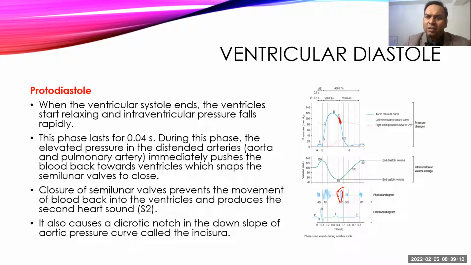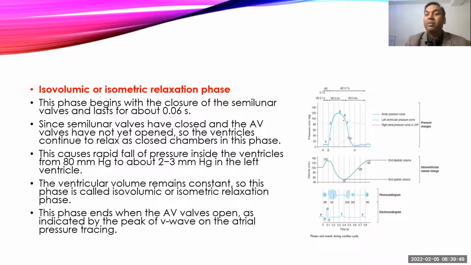So this is how the diastolic phase starts, and it will completely end the systolic phase. And as the blood pushes back, it falls on the closed semilunar valve and bounces back, and that causes a little rise in the aortic pressure, and that is called incisura. That you can feel also at the level of the pulse because of the sudden rise in the pressure, because of the rapid fallback or bounce back of the blood on the semilunar valve. Okay, so this is how protodiastole started, and now it will lead into the complete diastolic phase.